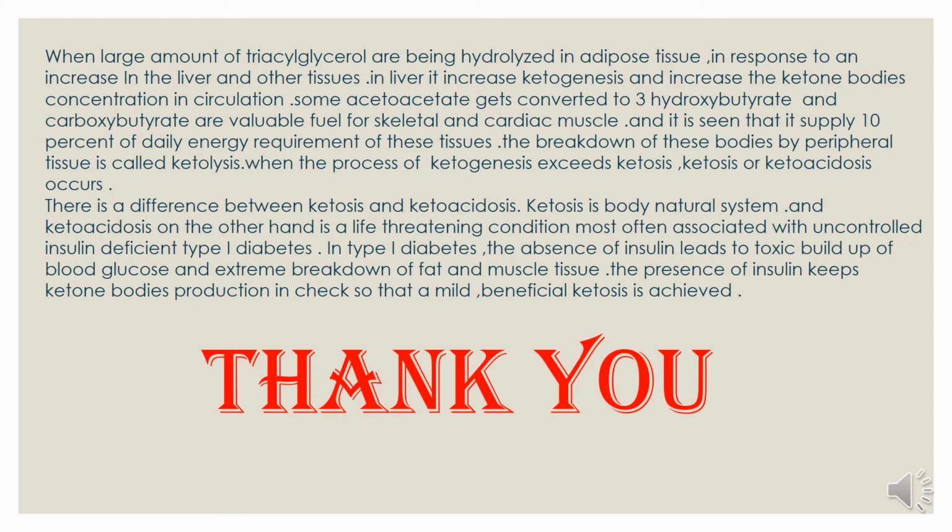The breakdown of these bodies by peripheral tissue is called ketolysis, and when the process of ketogenesis exceeds ketolysis, ketoacidosis occurs. There is a difference between ketosis and ketoacidosis. Ketosis is the body's natural system, and ketoacidosis on the other hand is a life-threatening condition most often associated with uncontrolled type 1 diabetes. In type 1 diabetes, the absence of insulin leads to a toxic buildup of glucose and extreme breakdown of fat and muscle tissues. The presence of insulin keeps ketone body production in check so that the mild beneficial ketosis is achieved.